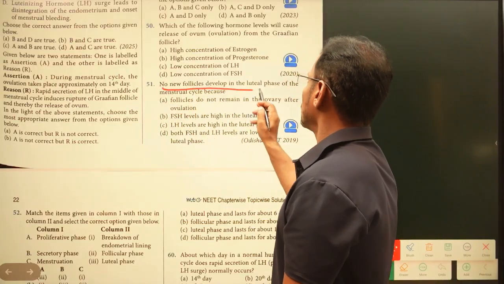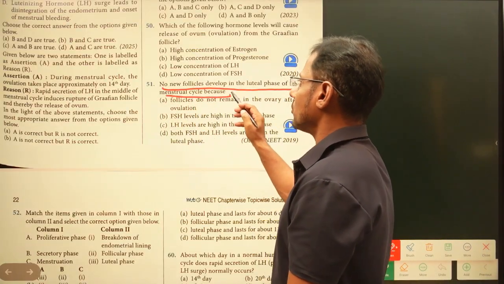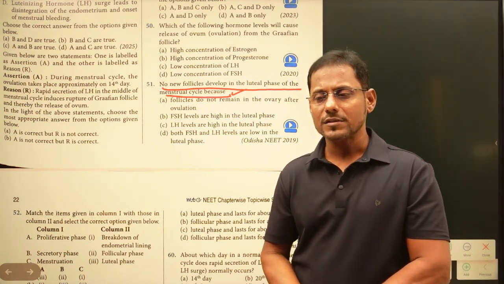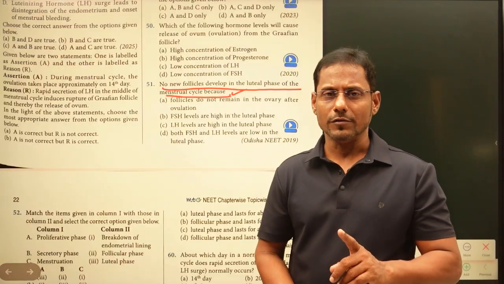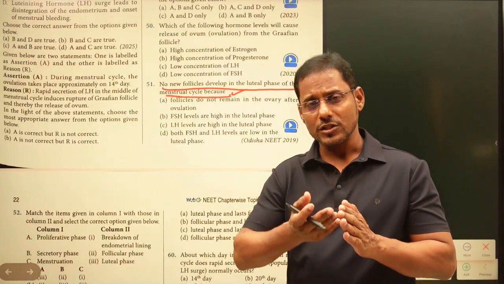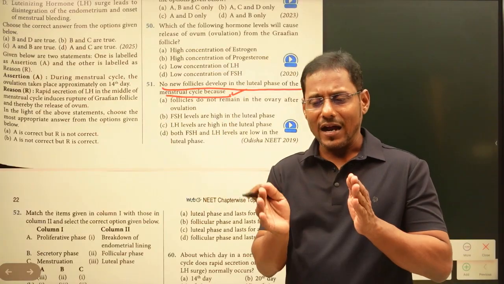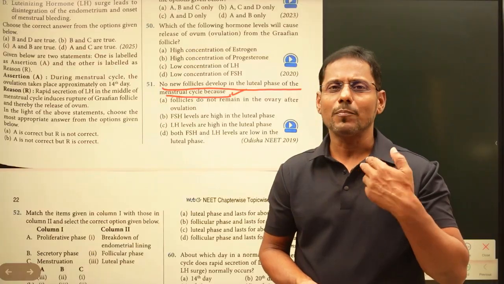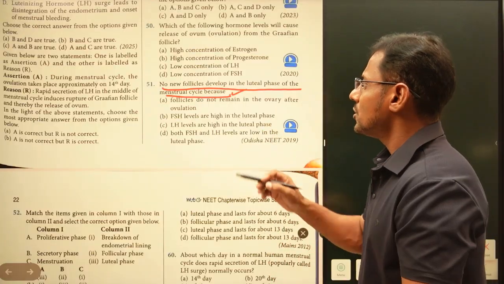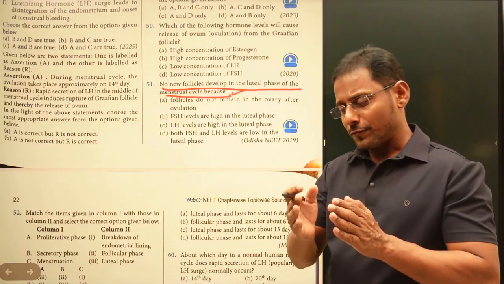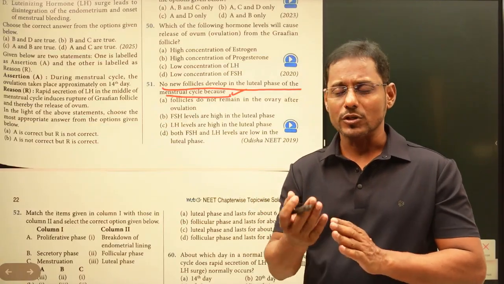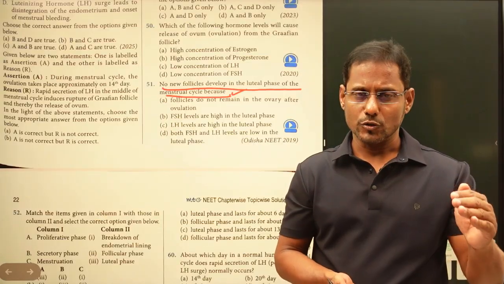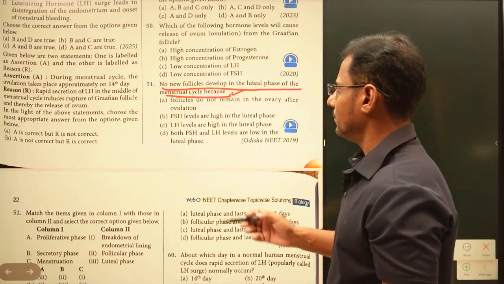No new follicles develop in the luteal phase of the menstrual cycle. In the luteal phase, or the secretory phase, no new follicles are going to be developed. What happens in the luteal phase? The progesterone levels go up, and the endometrium develops more and more to accommodate the upcoming embryo. Progesterone levels are more, as well as estrogen levels. Here no new follicles are going to be developed because of the progesterone.